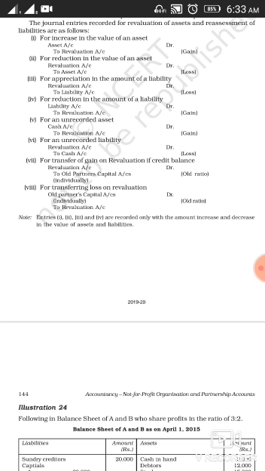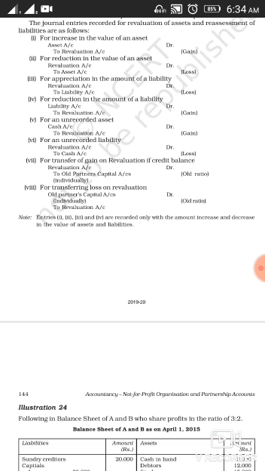Whenever any unrecorded asset is sold and fetches money to the business, cash will come in. Your entry will be cash account debit, and this cash is going to increase your gain. That's why to revaluation account. So if any unrecorded asset is sold, clear, then your entry will be cash account debit to revaluation account.